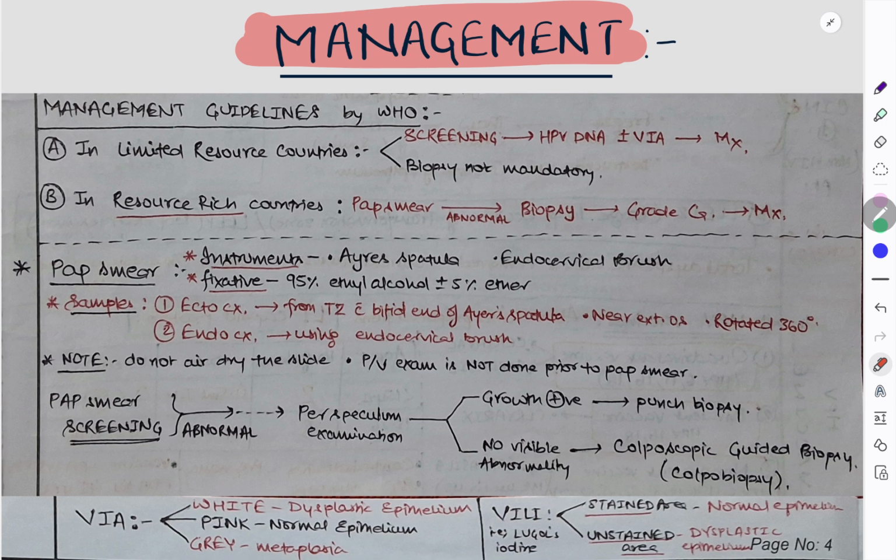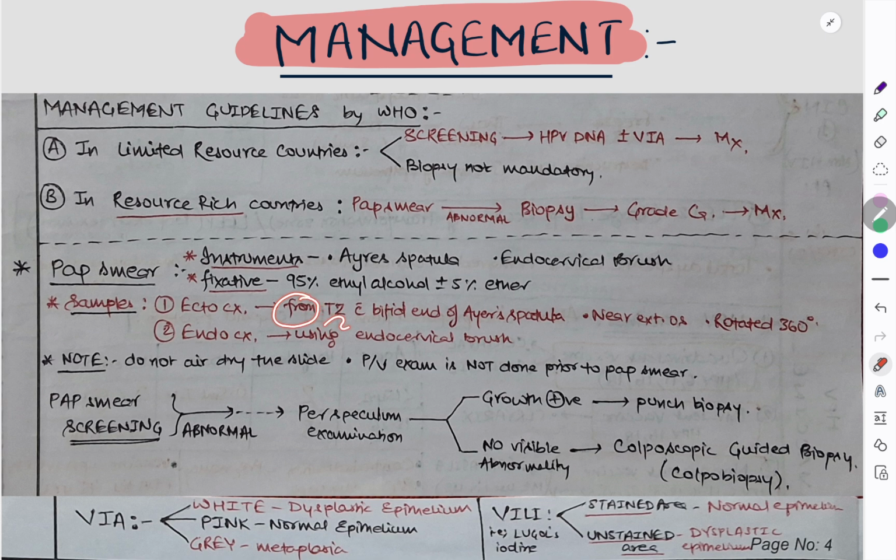Let's give 2 minutes for pap smear. So the instrument used for pap smear is Ayre's spatula. Okay, Ayre's spatula, one side there is a brush thing and other side there is a spatula, bifid spatula, and then endocervical brush. The fixative used in pap smear is 95% ethyl alcohol plus minus 5% ether. In samples we have to take it from ectocervix also and endocervix.